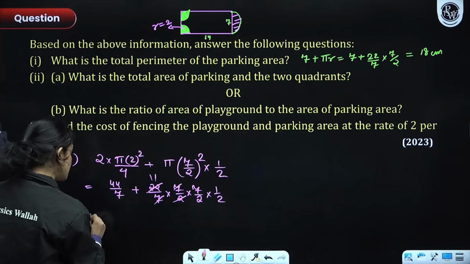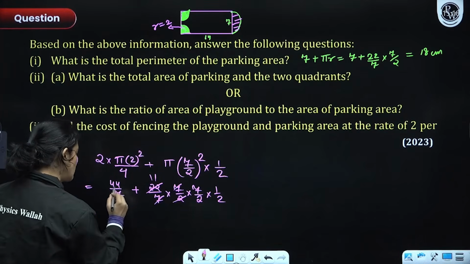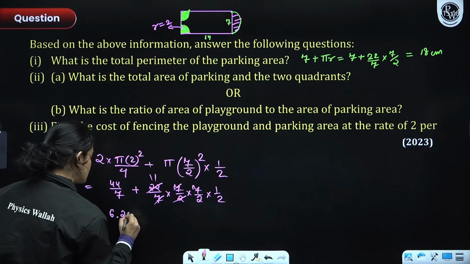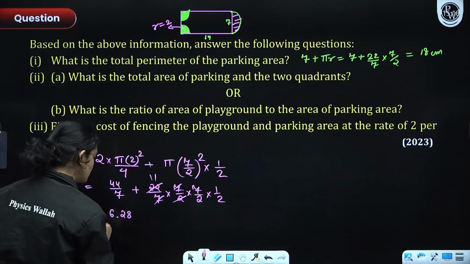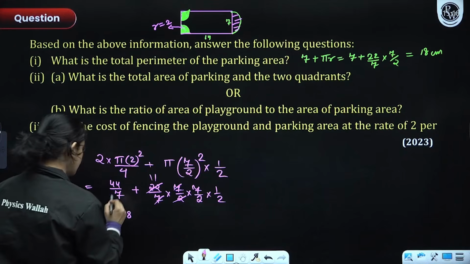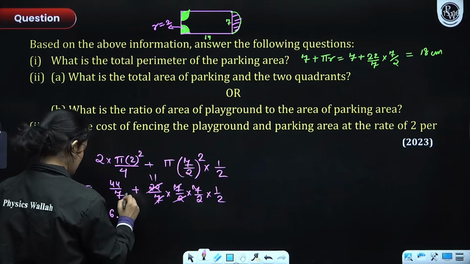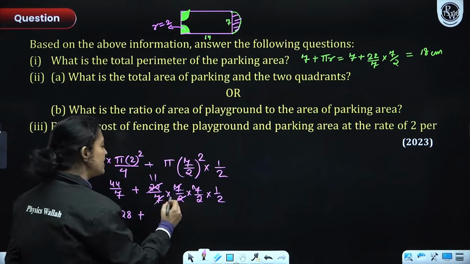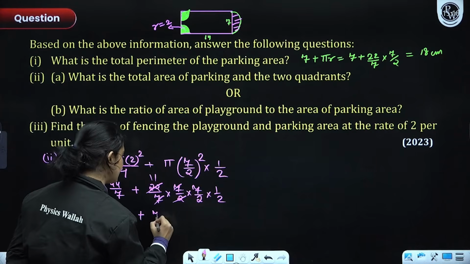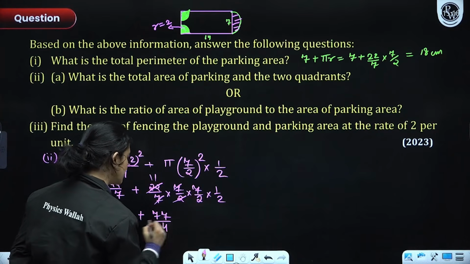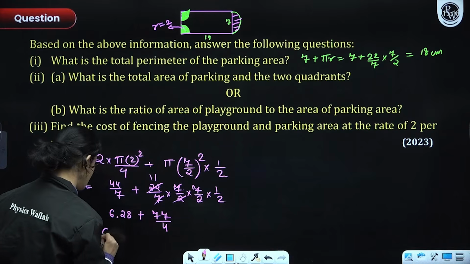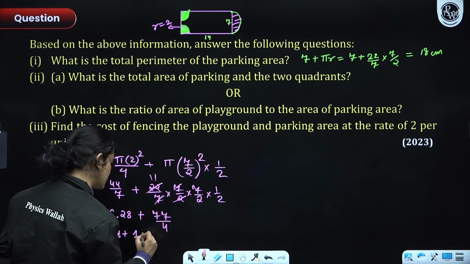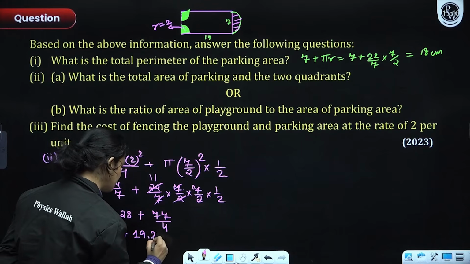So here first of all, let's convert this. 7 6s are 42, 7 2s are 14, 6.28, right? 7 6s are 42, 7 2s are 14, 7 8s are 56. Yes. Okay. Here what we'll get, everyone? So here we'll have 77 divided by 4. Okay. So 77 divided by 4. Let's just quickly do it. So 6.28 plus 19.25.